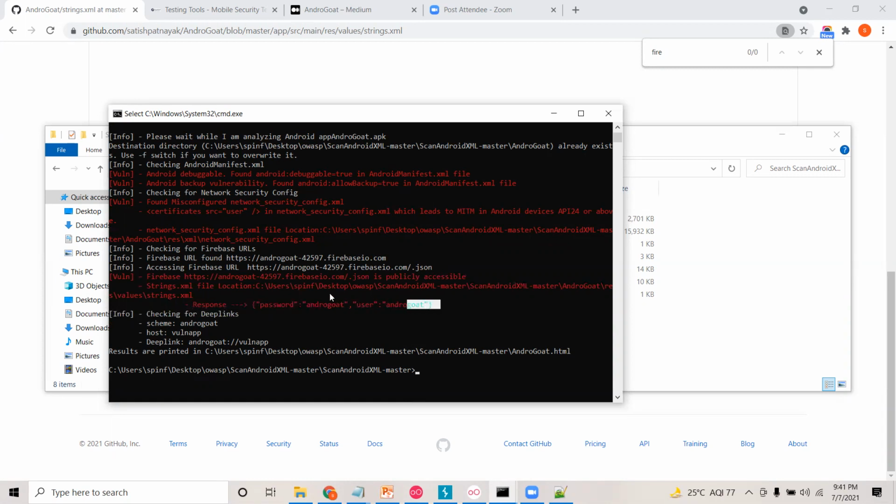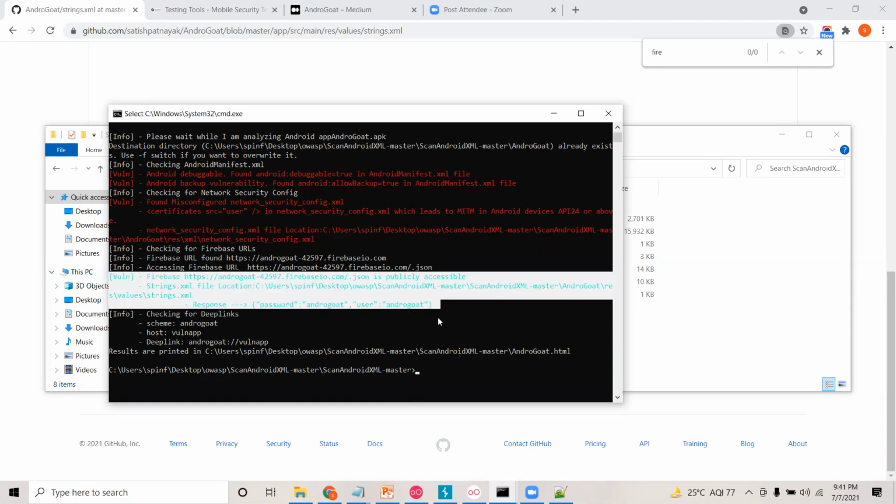So it clearly highlights there is a vulnerability, and you can use this tool in your bug bounties. Let's say in a bug bounty, you have an APK file in your scope. Download it, run this tool, and it will analyze whether the Firebase real-time database is accessible publicly or not. So this is one of the vulnerabilities that I wanted to demonstrate in this session.